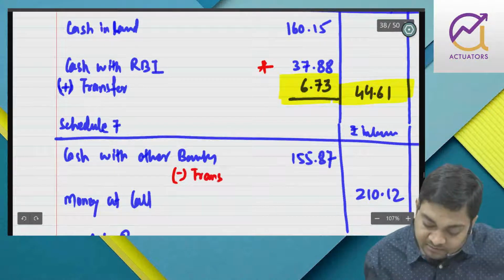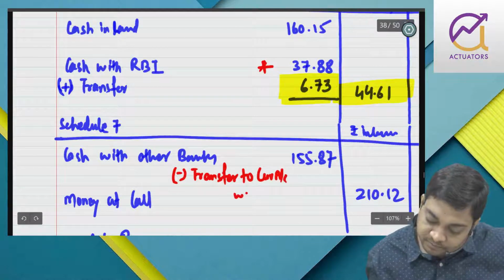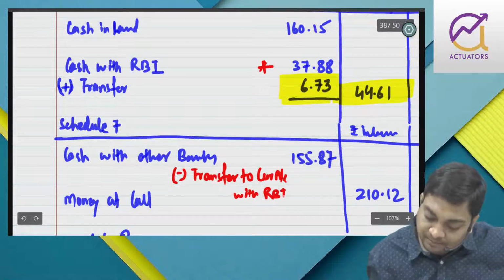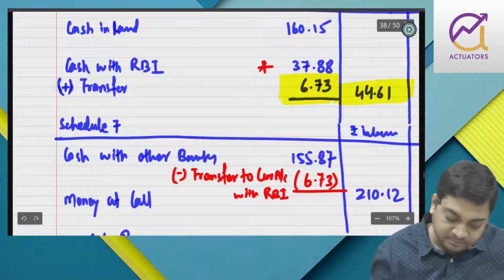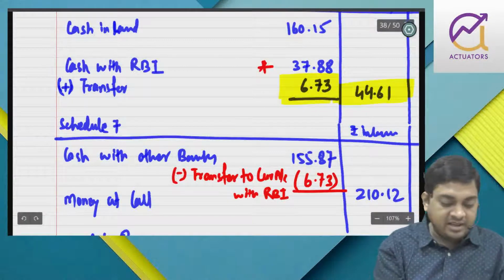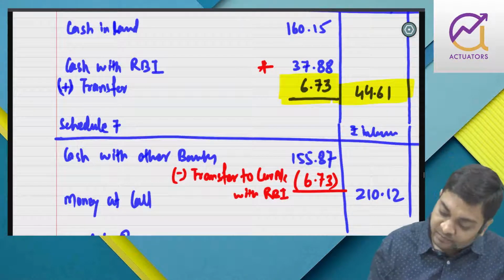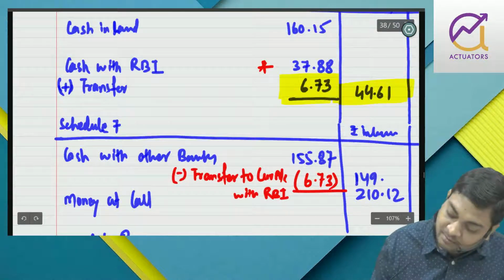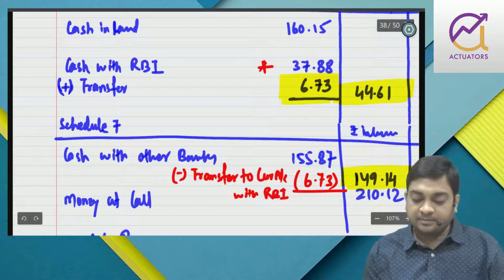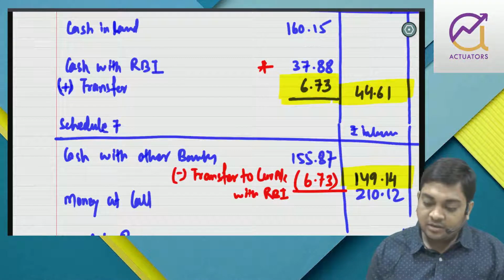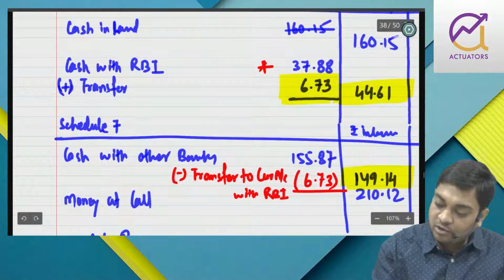Minus transfer to current account with RBI. Basically account with RBI. 6.73. So that is 155.87 minus 6.73. So it is coming to 149.14. This is very important. Right? So in short I can say that cash I can take directly to outer column.